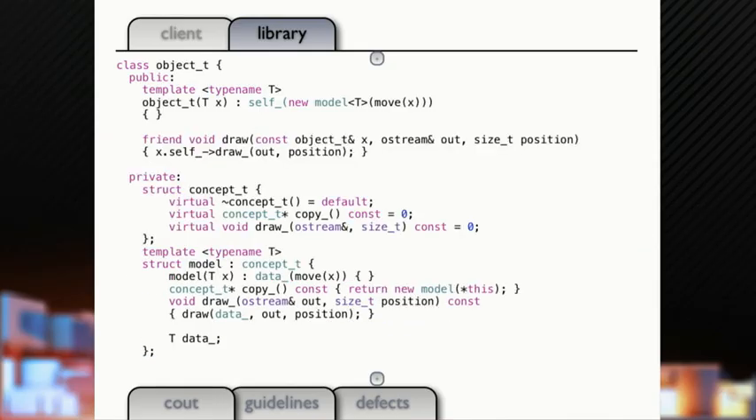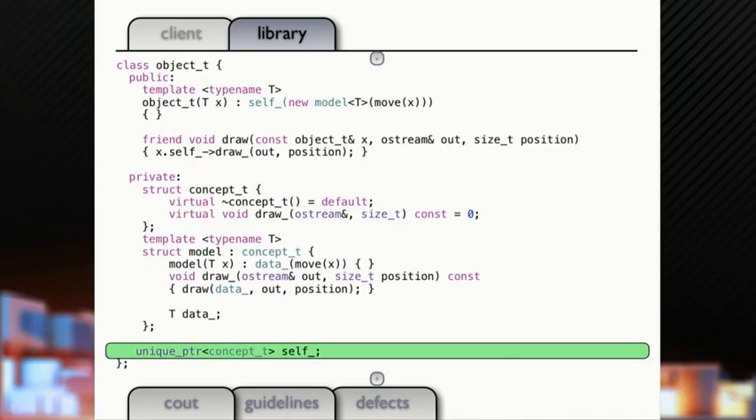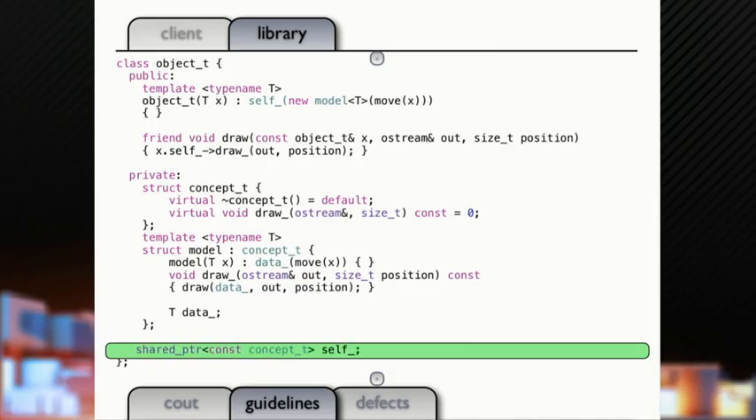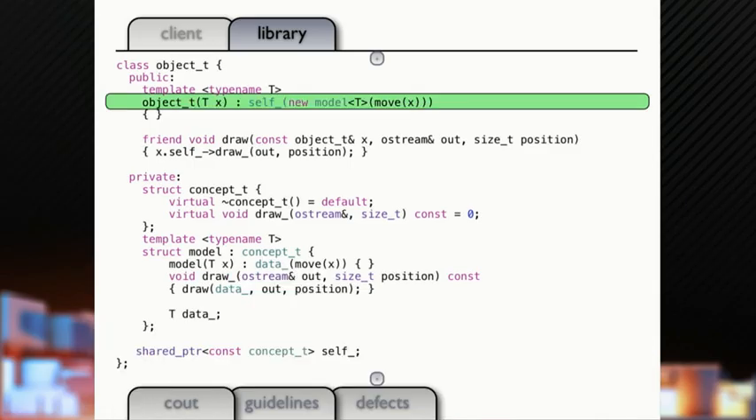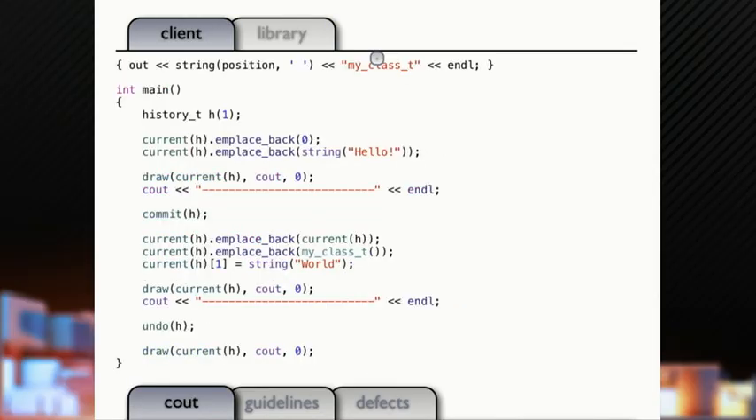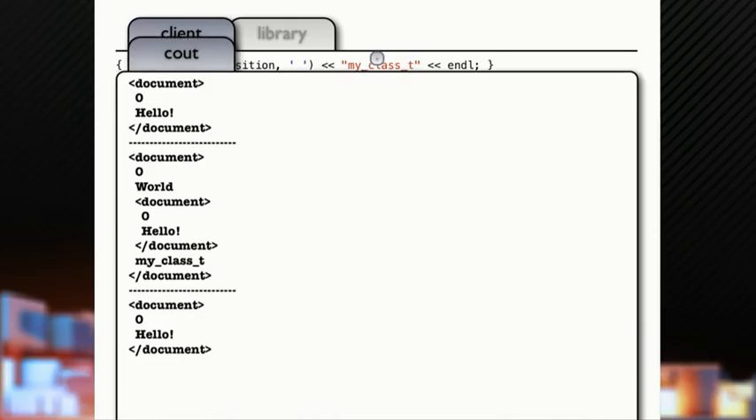Let's just delete them. Done. No copy, no assignment. Get rid of our virtual copy. Gone. And we'll change this to say let's have a shared pointer to a concept, but to a const concept. Okay? So now a shared pointer to an immutable type has value semantics. Okay? Just to be optimal here, we're going to change this to just use make shared, avoid an extra heap allocation. Same code here. There we go. Everything works.